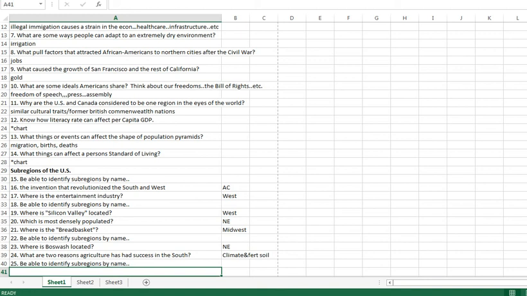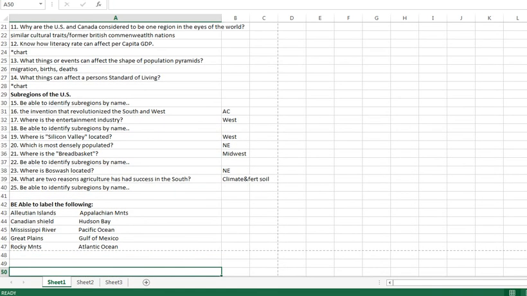That's where we get the majority of our food as far as grains are concerned, and corn, wheat, oats, things like that. And then where's the Boswash? That's up in the Northeast. And two reasons why agriculture has been successful in the South throughout history, and that's because of the climate and fertile soil.